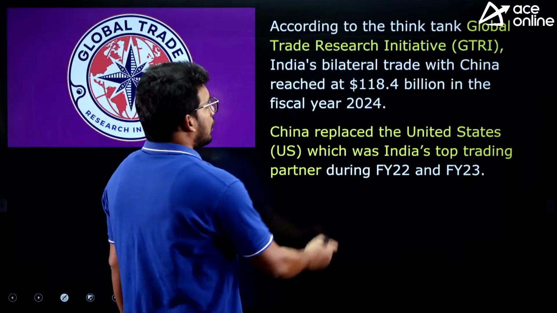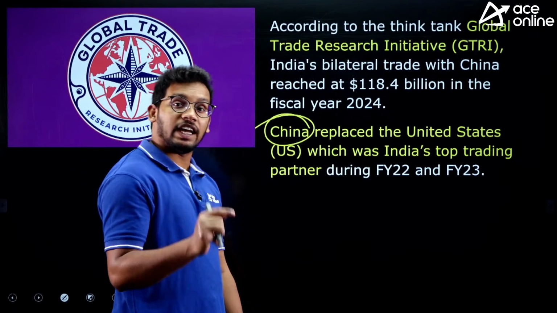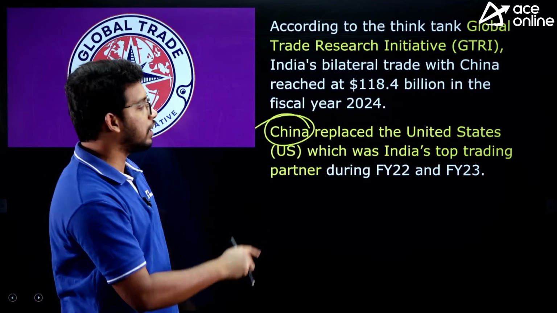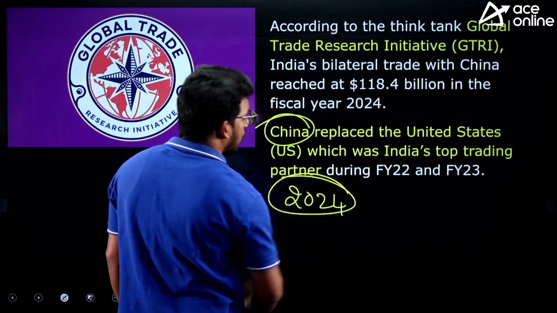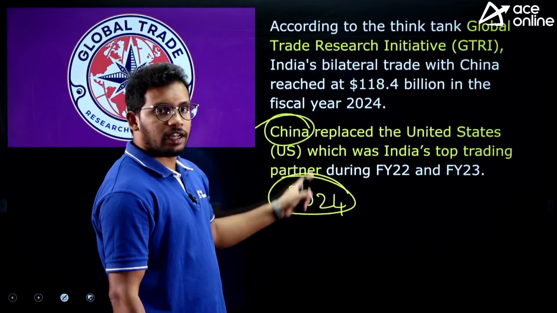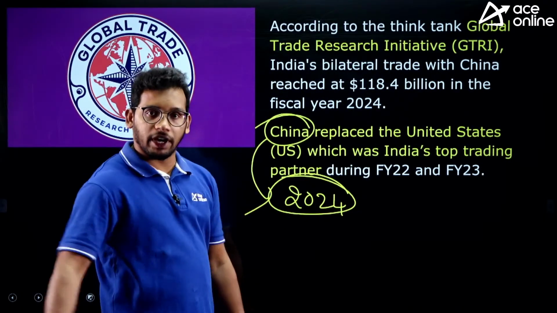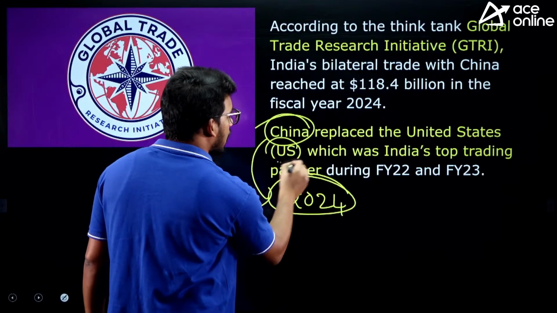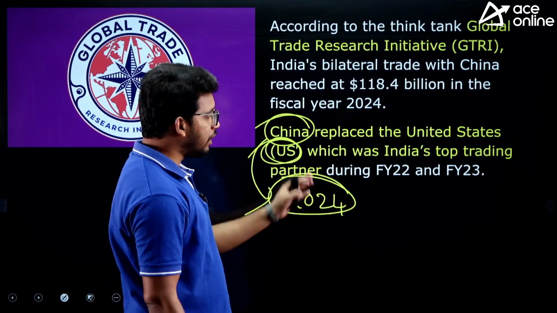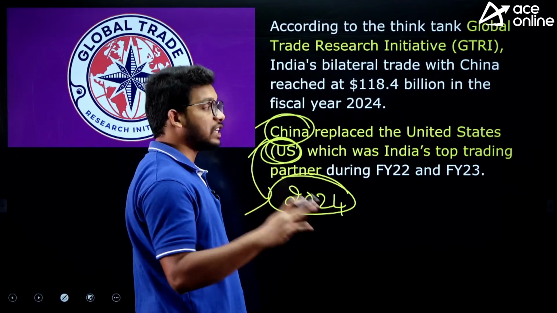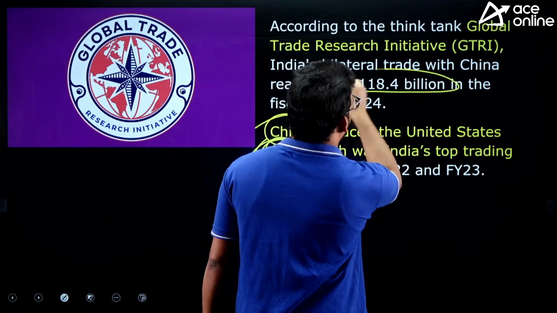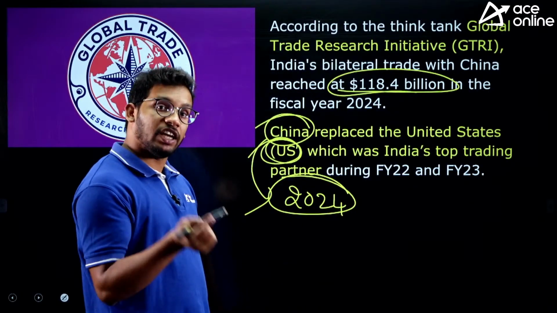Next fact, China has become India's largest trade partner in 2024. From January 1 till yesterday, China is the largest partner of India. Earlier, the USA was the largest partner, but in 2024, China has overtaken the USA, with a trade value of $118 billion.